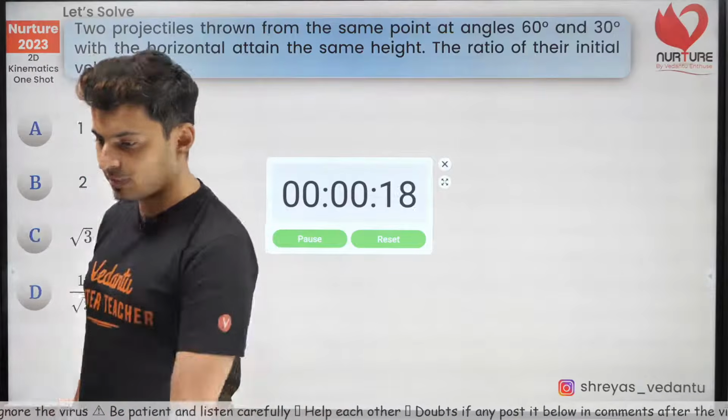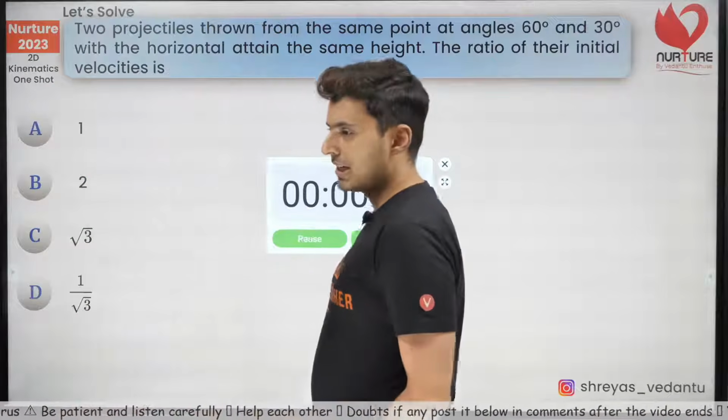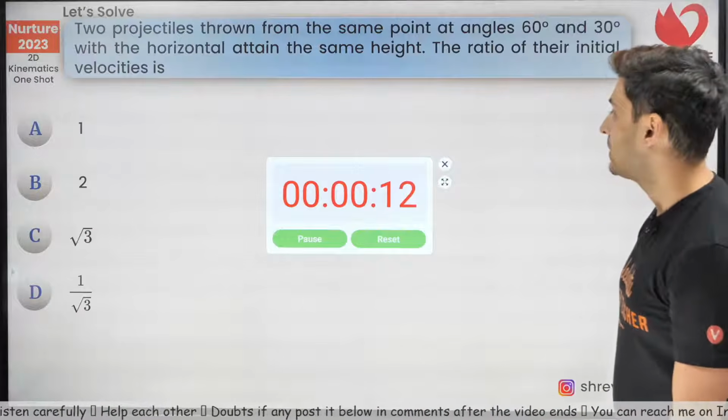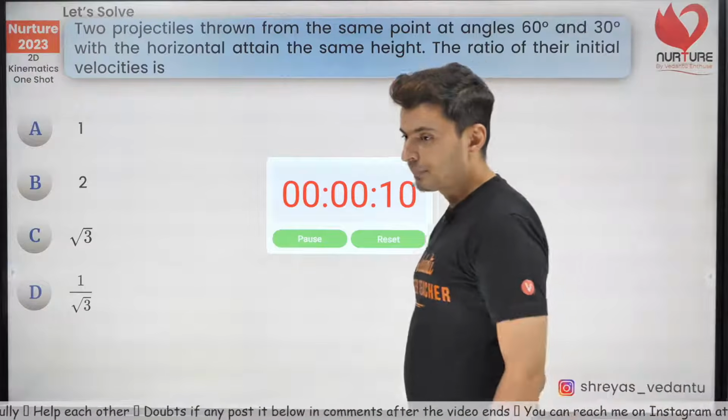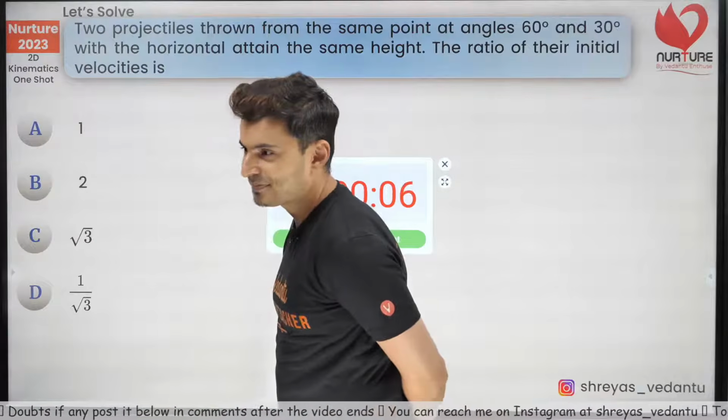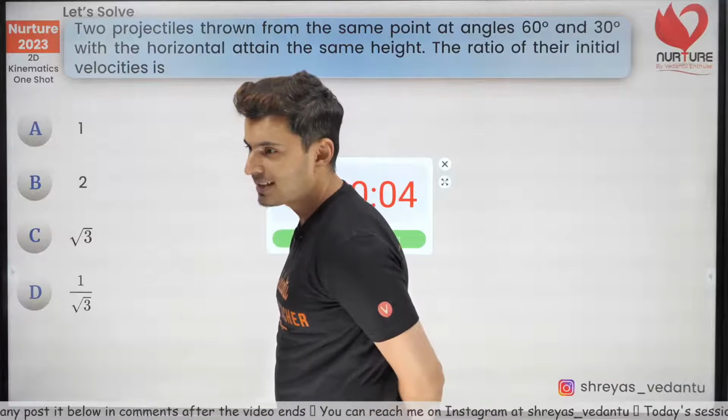Okay, Venki says 1. Complementary, yes, but it's not about the range, guys, it's about the maximum height. So be careful. Many of you are saying A. Aishwarya saying C.